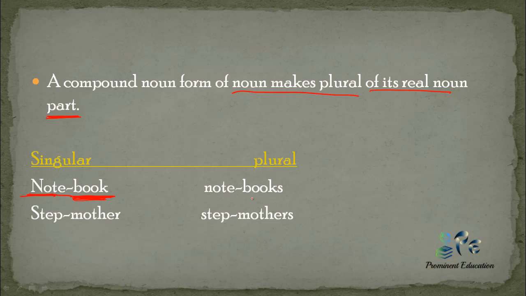So to make it plural, we change only book to books. Like stepmother, step here is working as an adjective. So to make it plural, we will make only the noun plural, not the adjective. So it will become stepmothers.